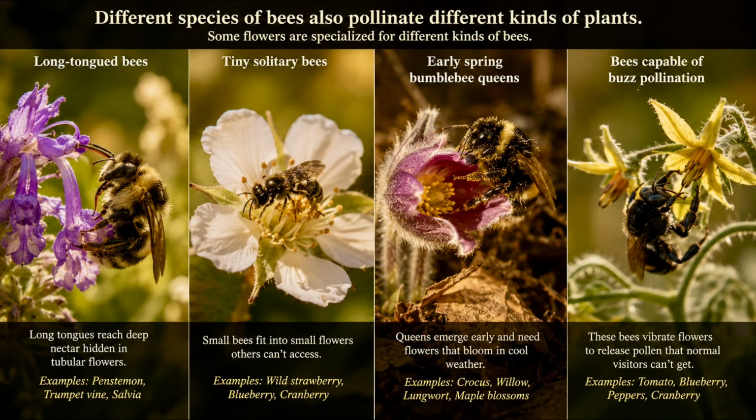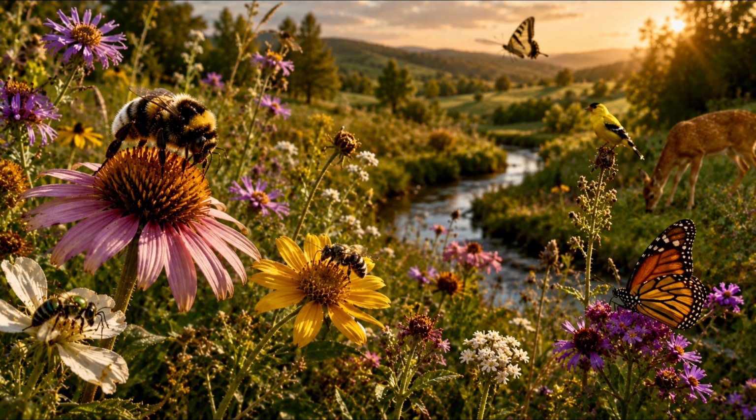Different species of bees also pollinate different kinds of plants. Some flowers are specialized for long-tongued bees, tiny solitary bees, early spring bumblebee queens, or bees capable of buzz pollination. That relationship matters because bee diversity helps create plant diversity, and plant diversity helps stabilize ecosystems. Healthy plant systems improve soil stability, water retention, insect populations, migration pathways, and the overall resilience of a landscape.